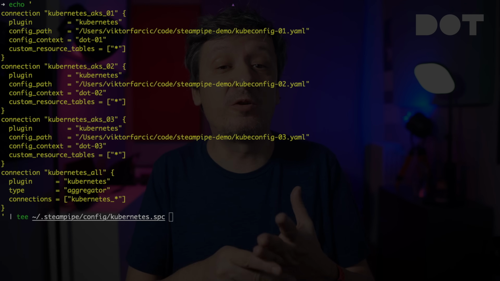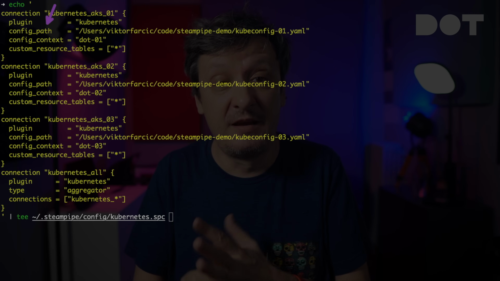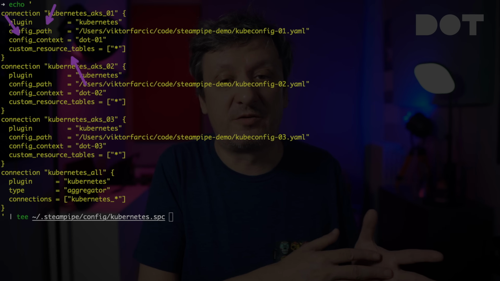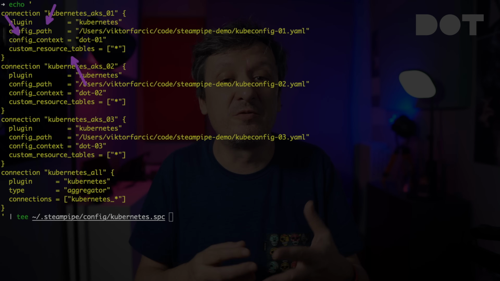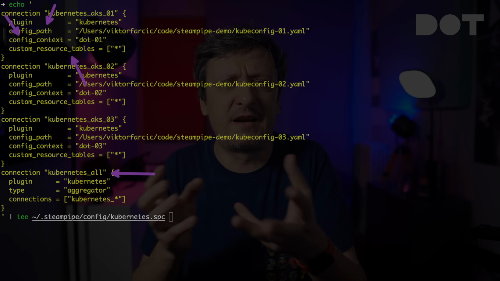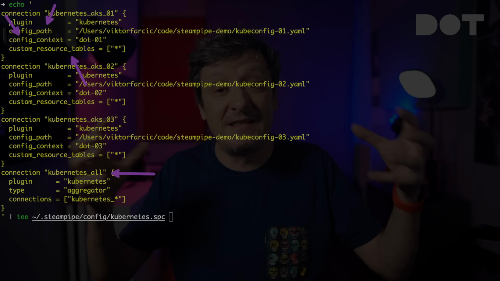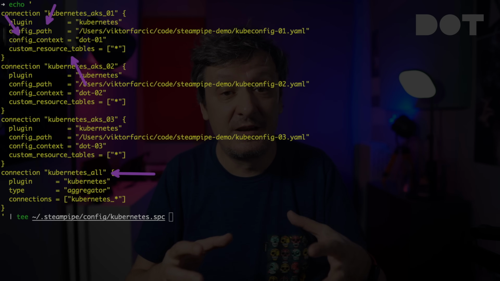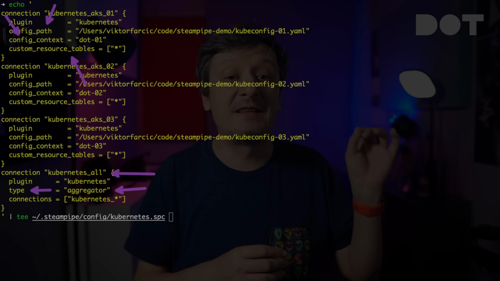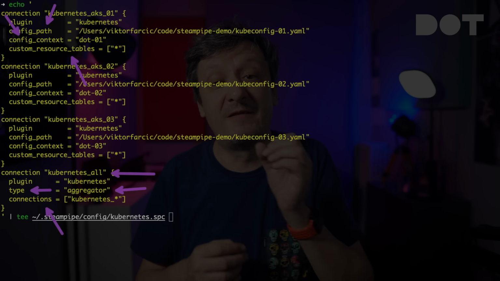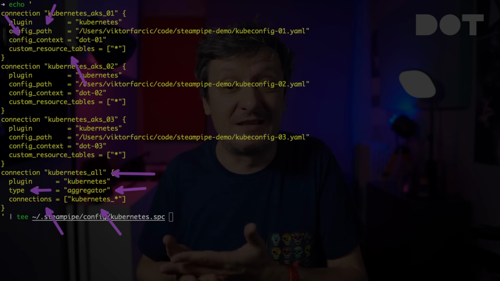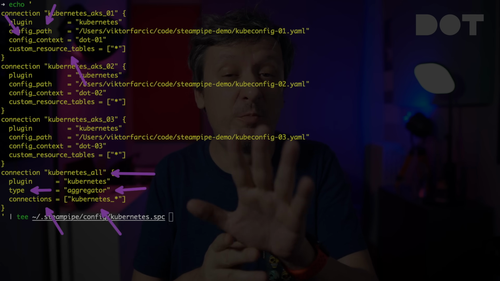3 clusters. The new configuration specifies kubeconfig path, the context, and just as in the default config, all custom resources for each of the clusters. As an added bonus, the last entry creates Kubernetes all entry, which, as the name suggests, will aggregate data from all 3 clusters. We are accomplishing that by saying that entry is one of the aggregator types and that it references all connections with names starting with kubernetes_, which in this example are literally all connections. Let me give you a big warning though.